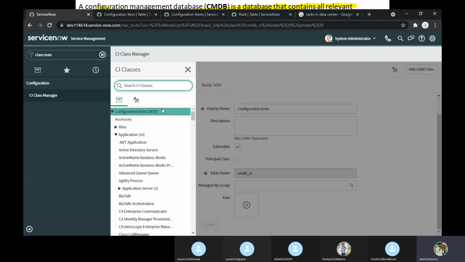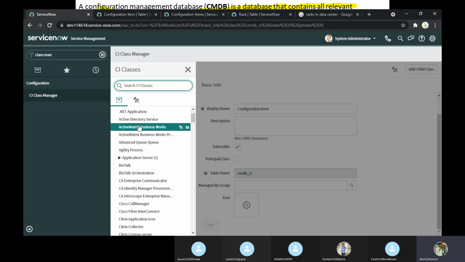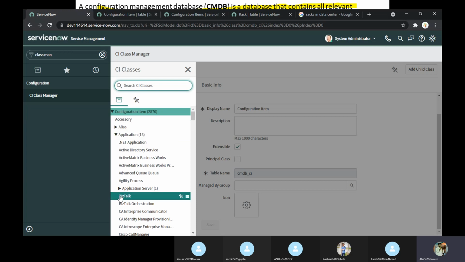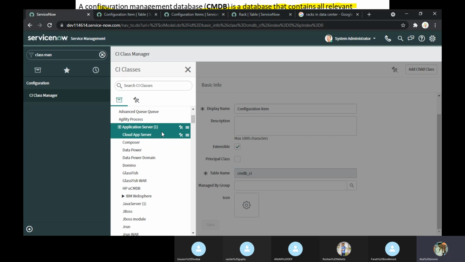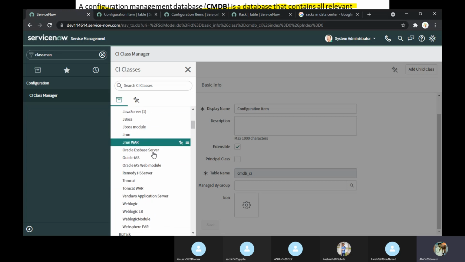Let me open the hierarchy here. Yes. Okay. So in the application, I have a 16. Under this, I have application servers as well now. See, Cloud, Composer, Data Power, Data Domain, Domino, a lot of things which even I don't know. I am reading first time only.